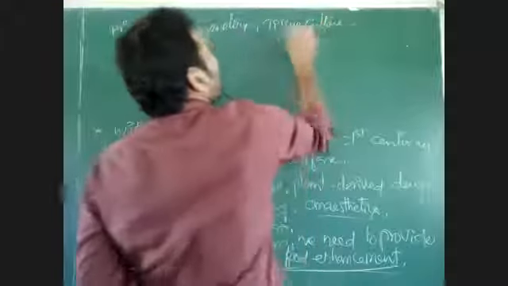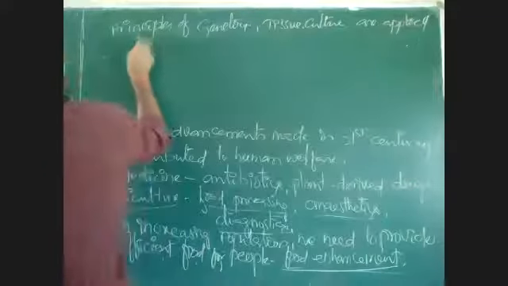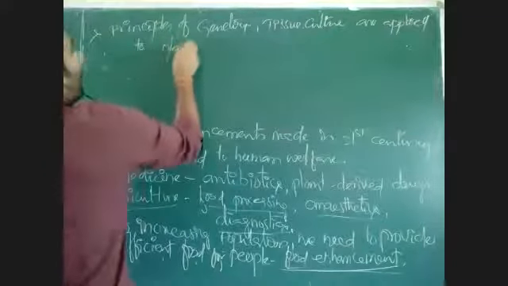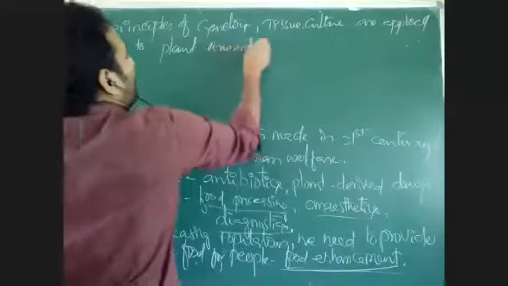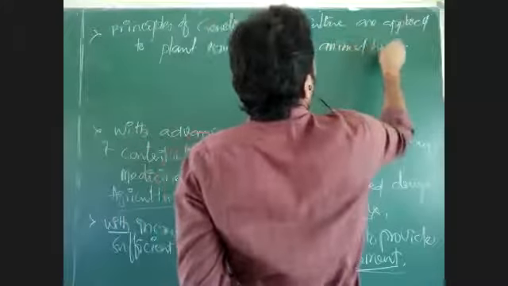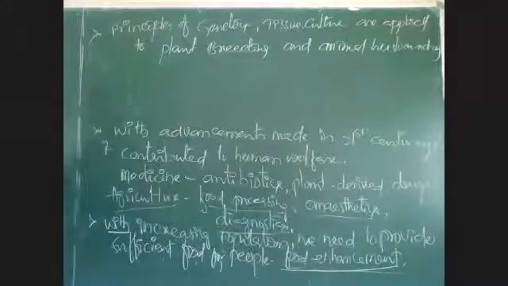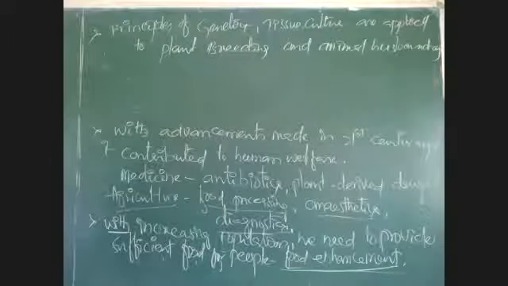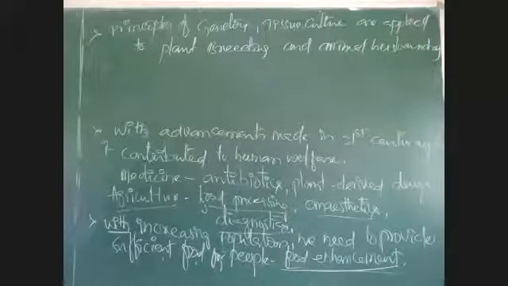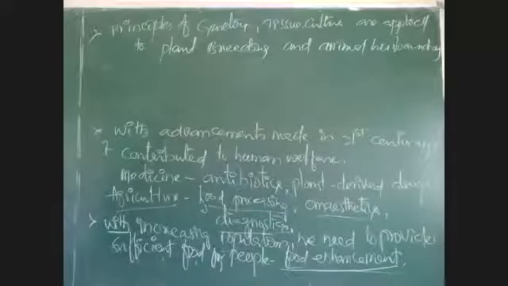Some principles of genetics and tissue culture are applied to plant breeding and animal husbandry. To plant breeding and animal husbandry, some biological principles through which we can get more yield and some betterment are applied, and with the help of those principles we can increase food production.